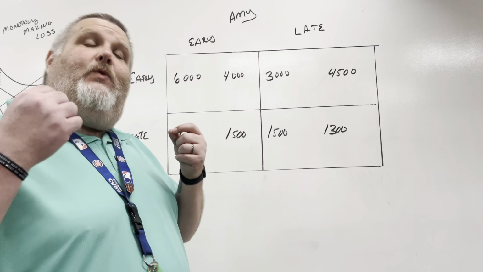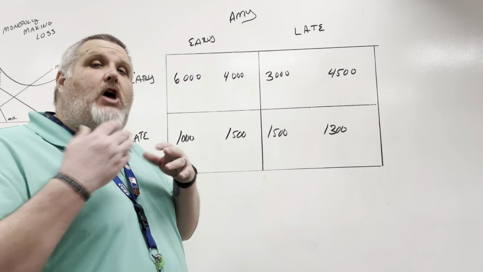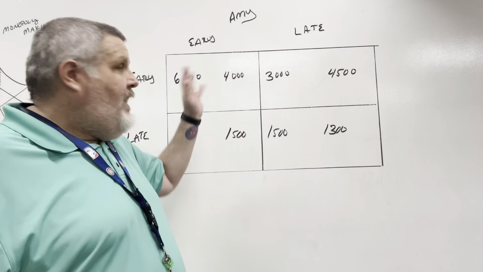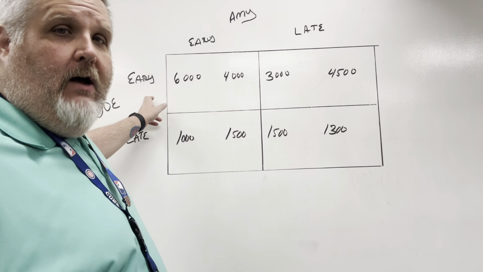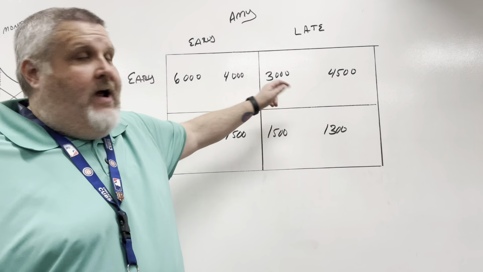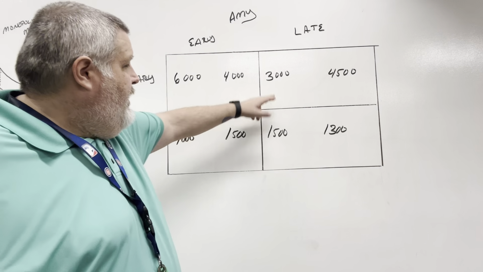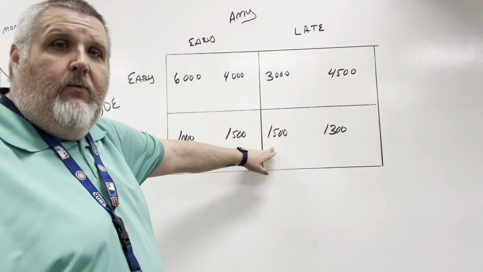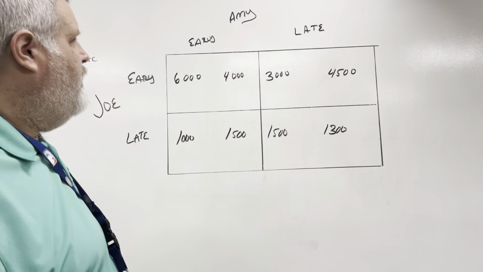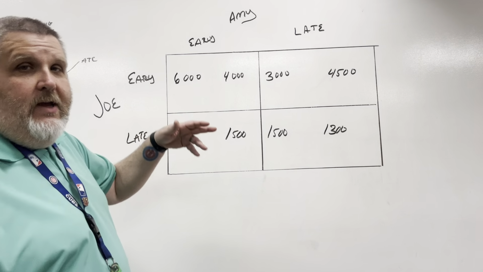And so if we look at Joe, no matter what, he's better off opening early. And so he has what we call a dominant strategy. He's always going to open early. It doesn't matter what Amy does. He's always going to be better off, okay? Yeah, he would rather she opens early, right? But if she doesn't, he's still making more than if he opened late, okay? So that's what we're going to look at for Joe. Let's look at Amy now.